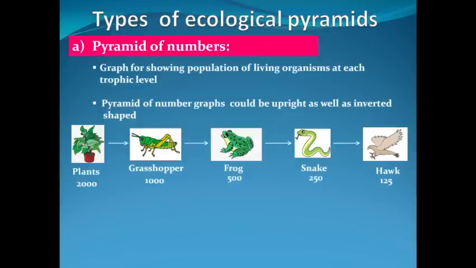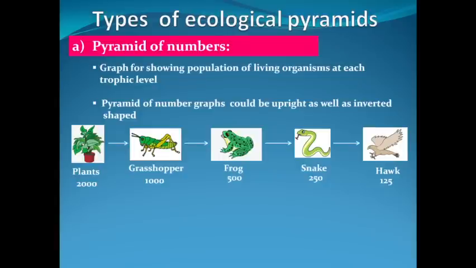Say the population that was counted is as follows: the plants are 2000 in number, grasshoppers are 1000, frogs are 500 in number, snakes are 250 in number, and hawks are 125 in number. Means population is decreasing from producer, means plant level, to the top consumer, means hawk level, or trophic number 1 to trophic number 5.